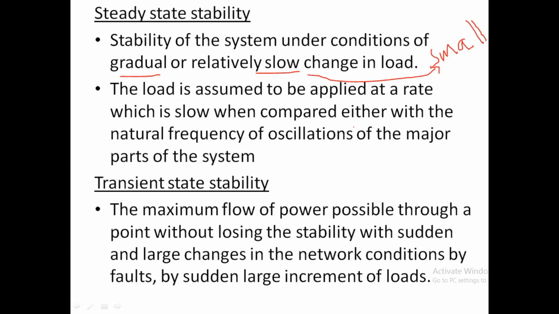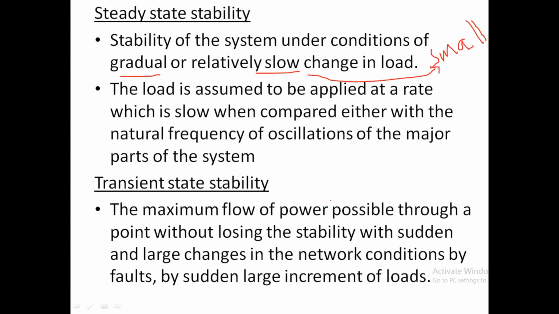When the change is slow, the load is assumed to be applied at a rate which is slow when compared with the natural frequency of oscillation of the machine. That means it is changing or oscillating with a frequency less than the natural frequency of the oscillations. Natural frequency means 50 Hertz.